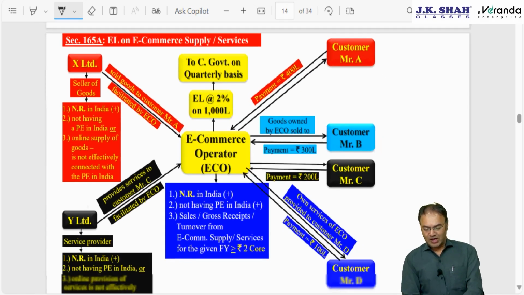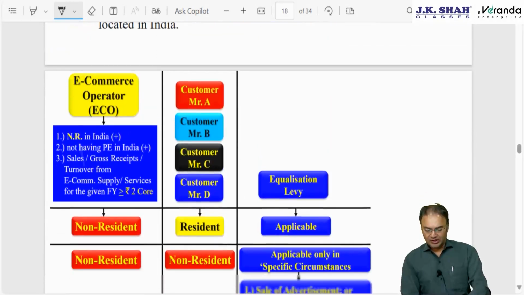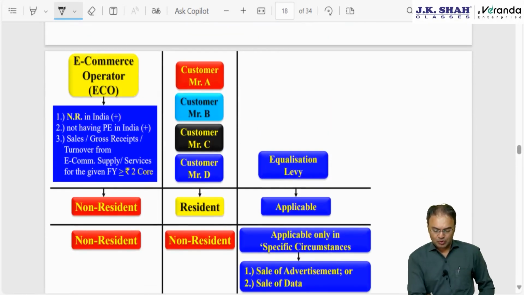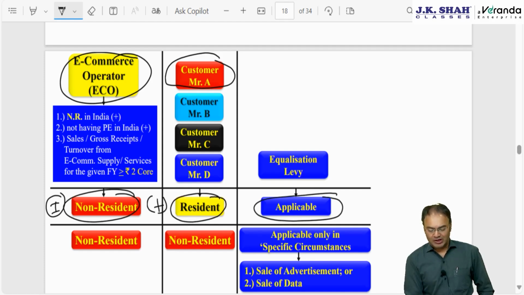So I have covered some transactions here, 4 types of transaction. In the first situation, the e-commerce operator is non-resident and the customer is resident, then equalization levy is definitely applicable.